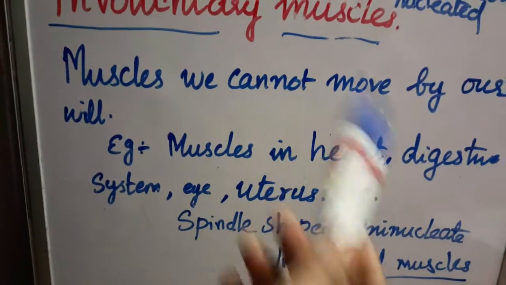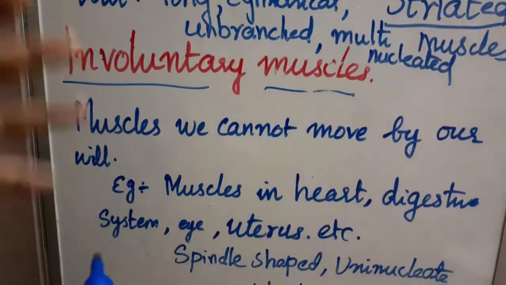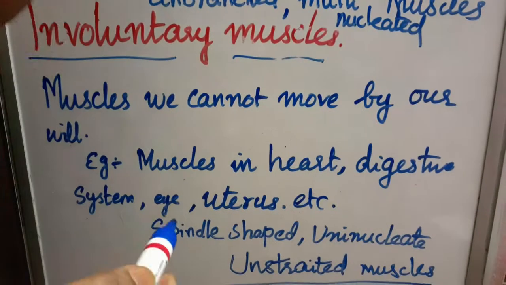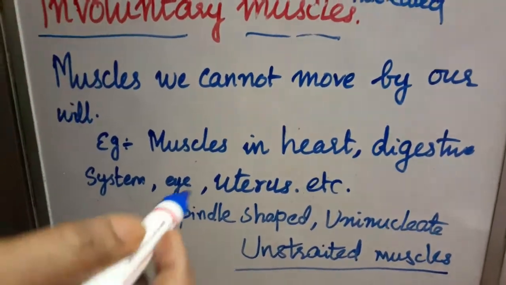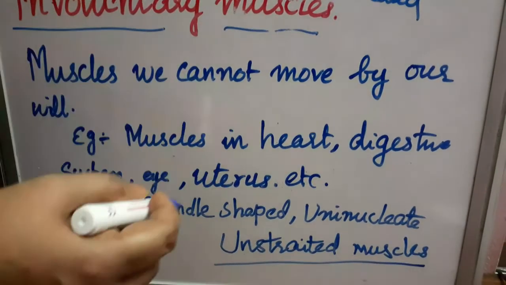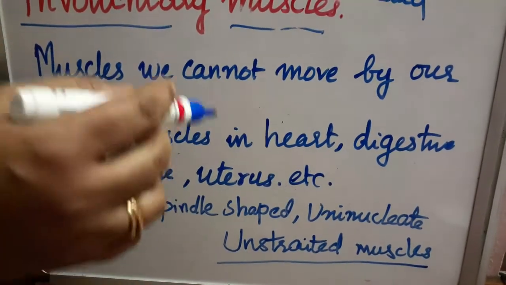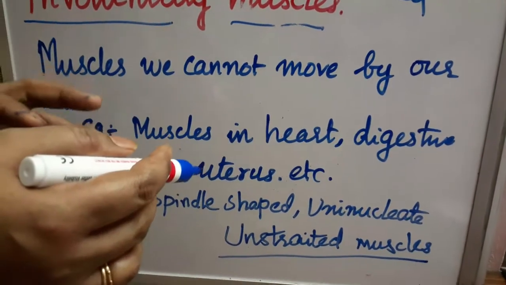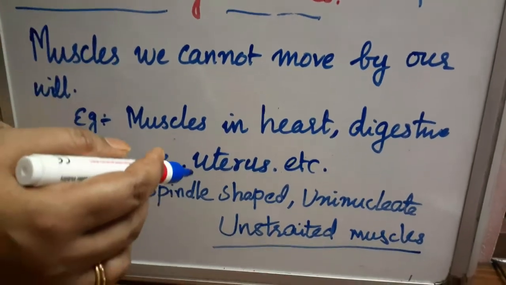So one other important type is heart muscle. Heart muscles are involuntary muscles, and they have a slightly different structure compared to this one. It is cylindrical, branched and uninucleated. Okay, so I hope this is clear to you.